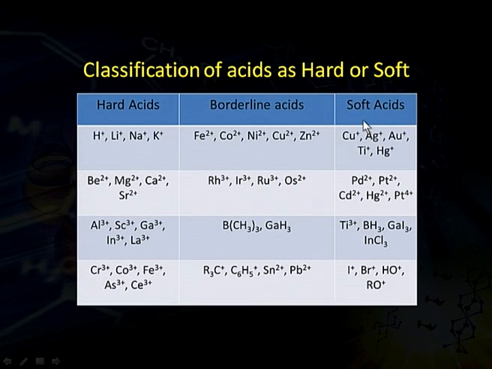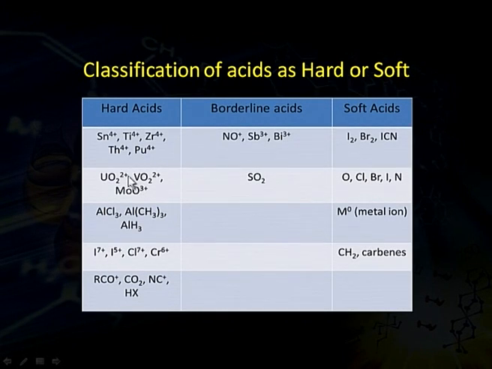Then we have soft acids. In soft acids, we have metal ions like copper positive, silver positive, gold, mercury, all these single positive and other metal ions which have large size, and these have nearly complete d orbitals and their electron cloud can be easily polarized. Other examples are tin plus 4, we can see this is an example of hard acid, titanium plus 4, zirconium plus 4 and so on. We have many examples of hard acids, borderline acids and soft acids.